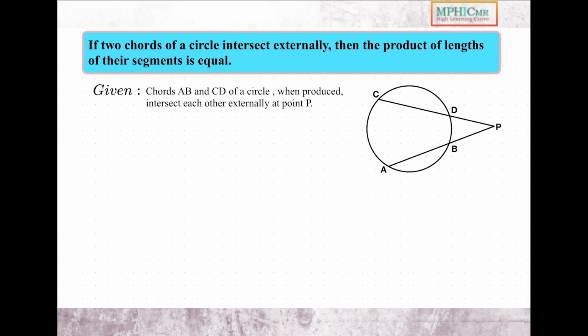when produced intersect each other externally at point P, as given in the diagram. We have to prove that PA into PB equals PC into PD.